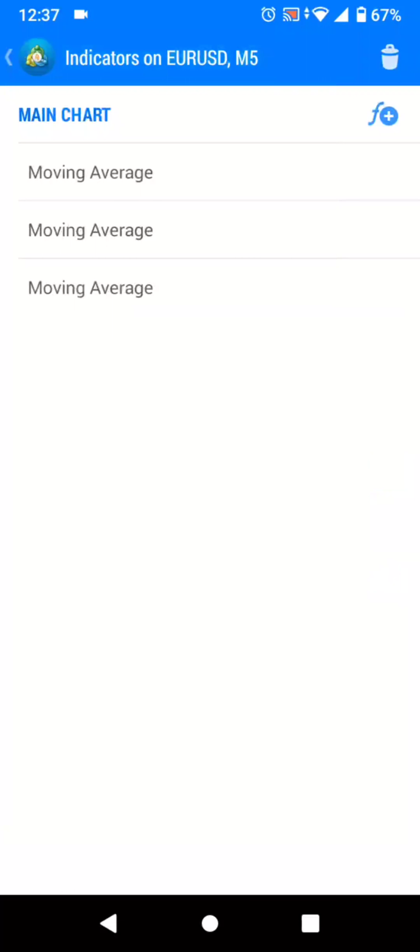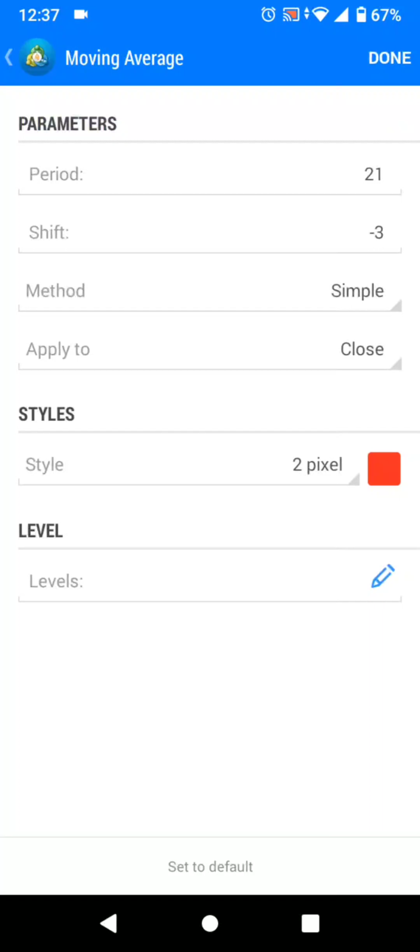The next indicator I want you to get is a 21 simple moving average set at a 2 pixel with the color red. And you want to also back this up 3 spaces. This is called the resistance line. And this is where price will catch itself choking here and there.